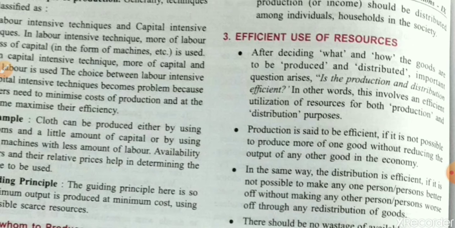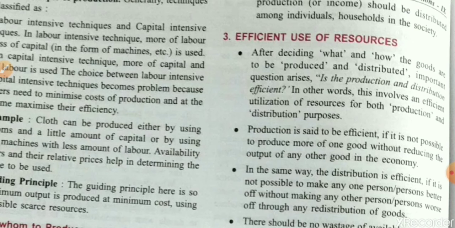We all know that we have scarce resources and we have to fulfill all our unlimited wants with the help of those limited resources. So how efficiently we manage those scarce resources simply represents our efficient management of resources. Resources are limited in quantity, but our wants are unlimited and always change day by day.